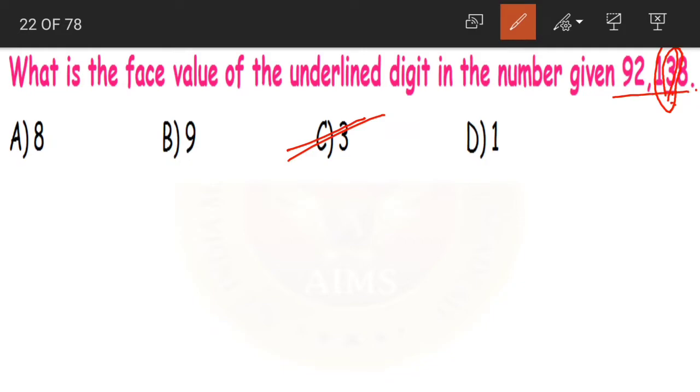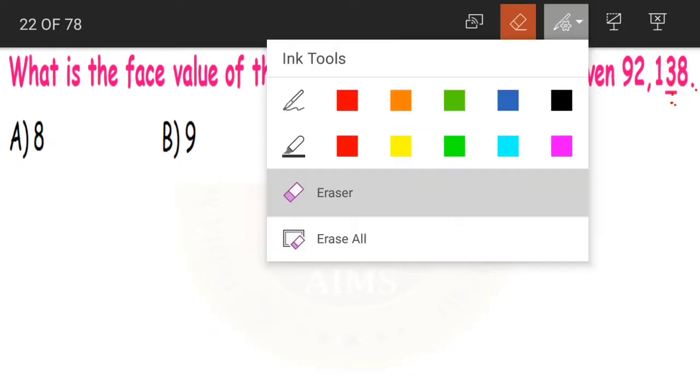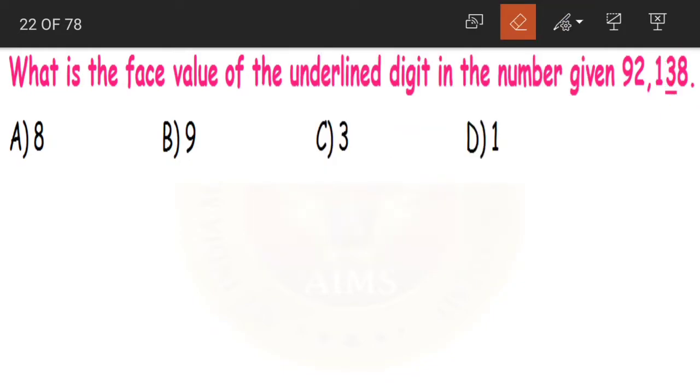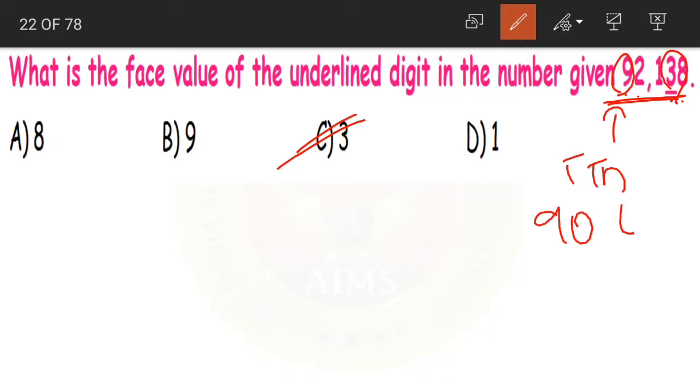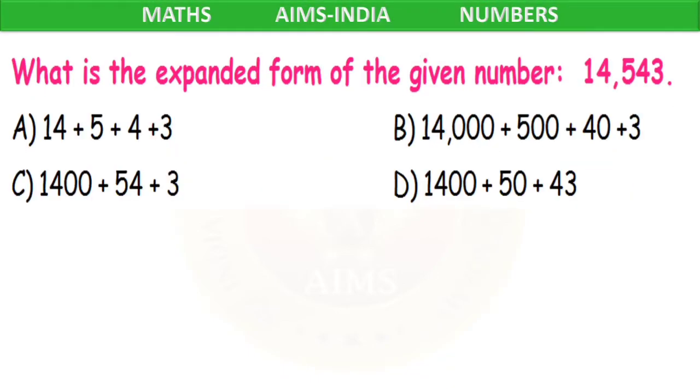So no matter in whatever place the number is, the face value will be the number itself. Now suppose if I take 9 here, 9 is in 10,000's place, its place value becomes 90,000, but its face value is 9 only. Yes, so here the face value of 3 is 3 only.